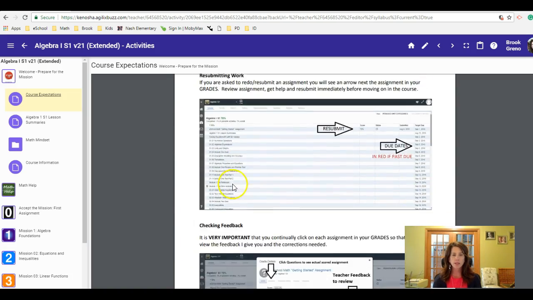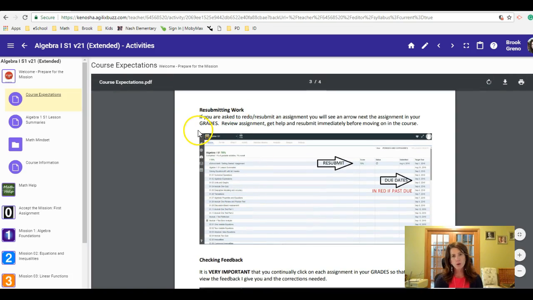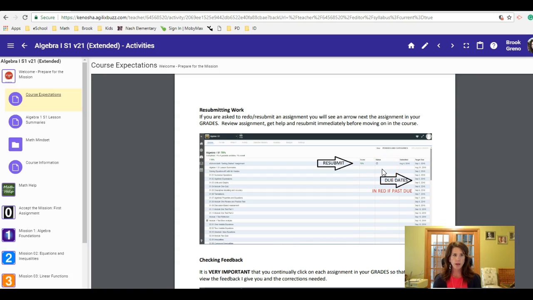The late work policy here explains how to resubmit work. Make sure that you understand that when you see an arrow in your grade book, that means you have to resubmit an assignment. But also understand that you can make corrections on other things. There will be test corrections and other opportunities to resubmit assignments outside of those that I'm requiring.